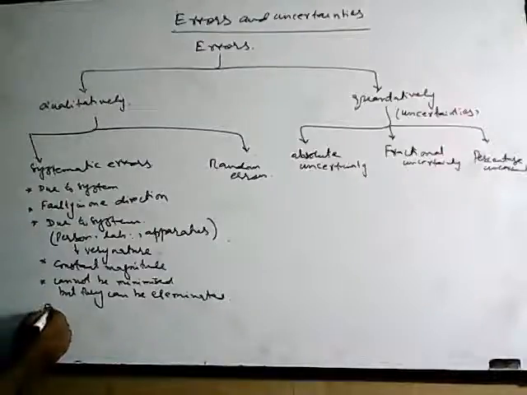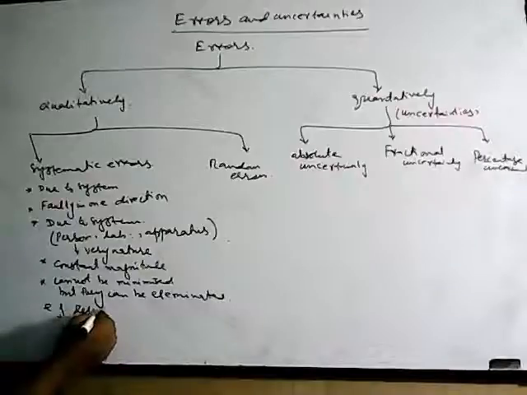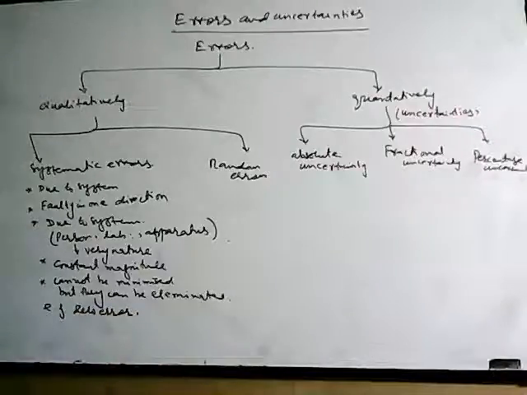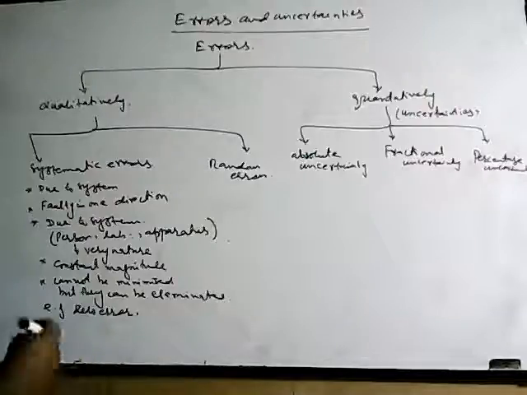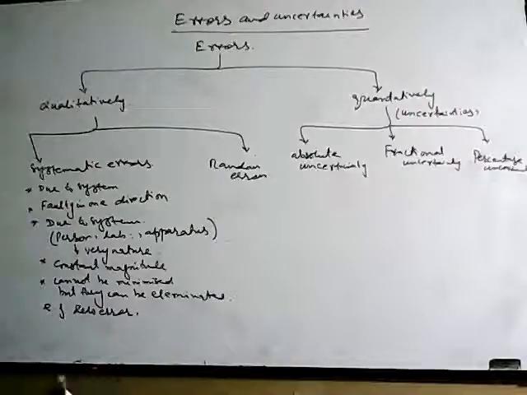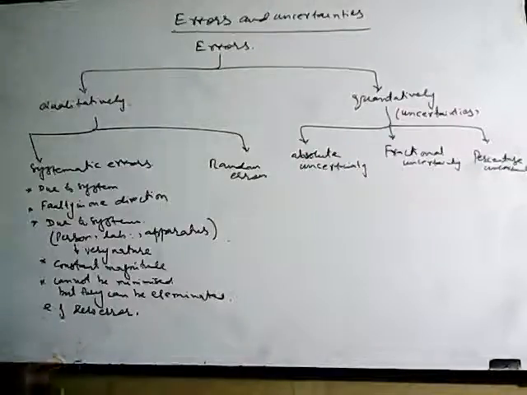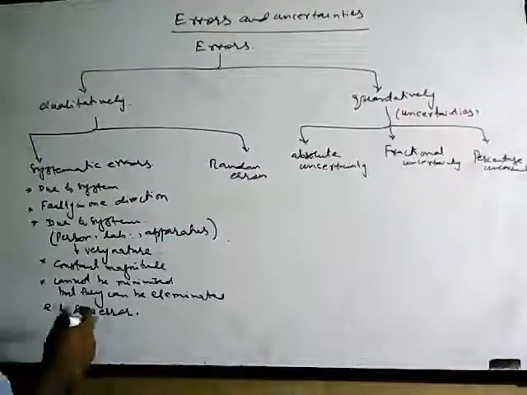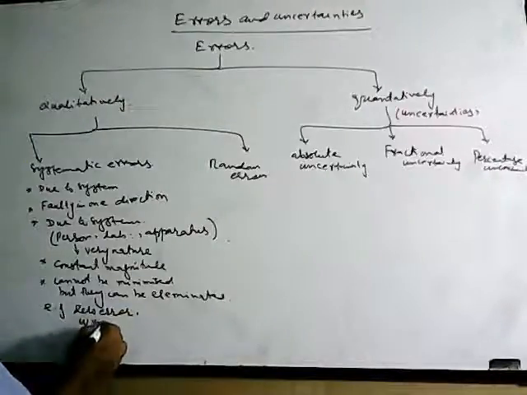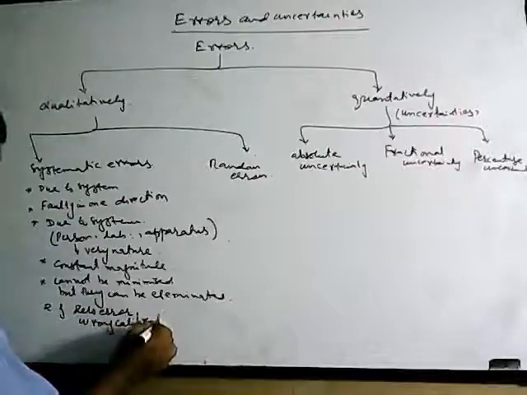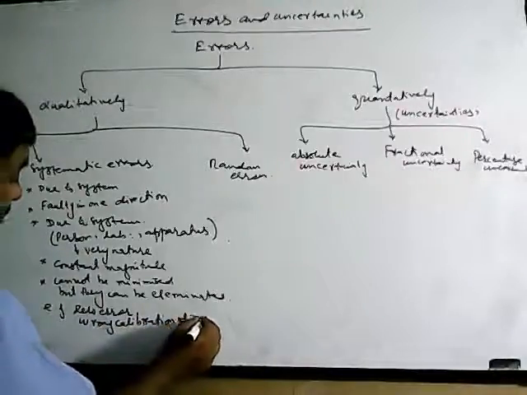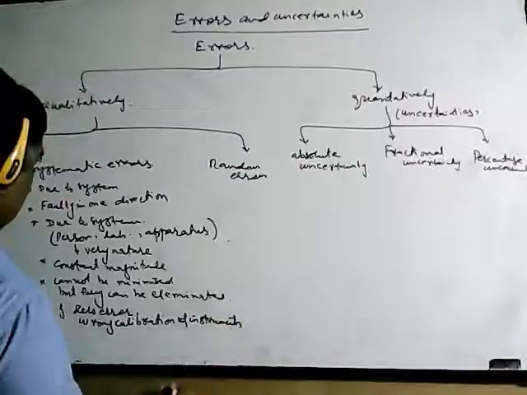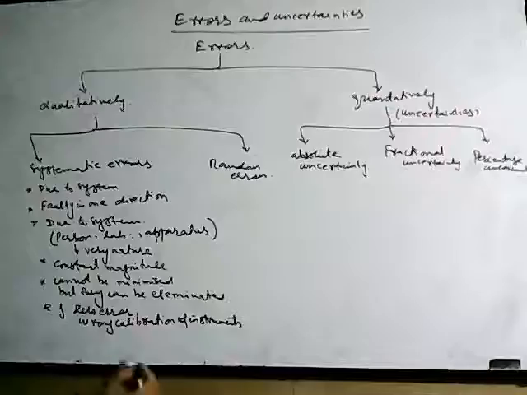Examples of systematic errors include zero error. Suppose an instrument is measuring something when there is nothing to measure. That is a zero error. If the zero error is positive, it is always subtracted from the actual reading, as you have done in your O levels. If the zero error is negative, it is always added. Another example is wrong calibration of the instrument. These are zero errors or calibration of the instrument, or a different environment.